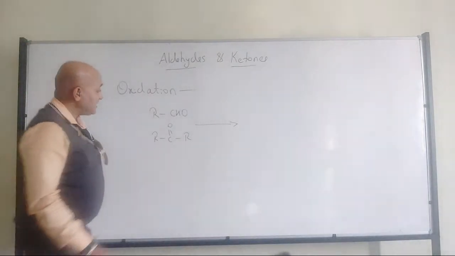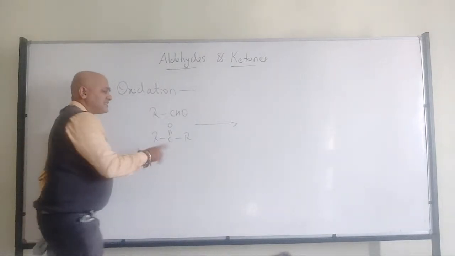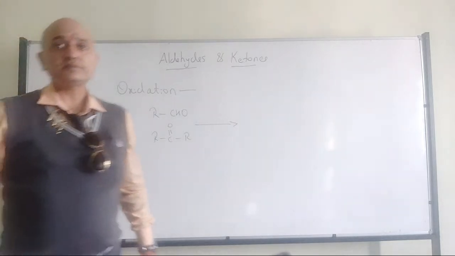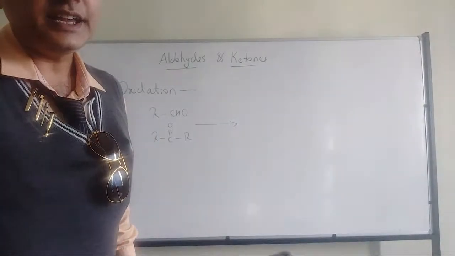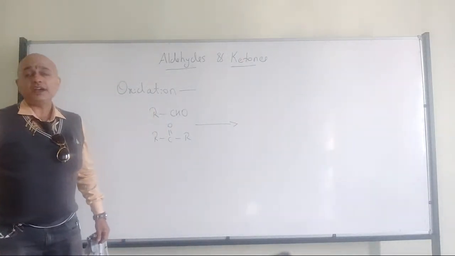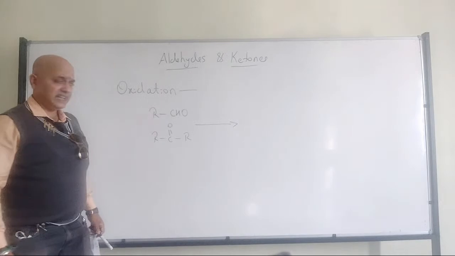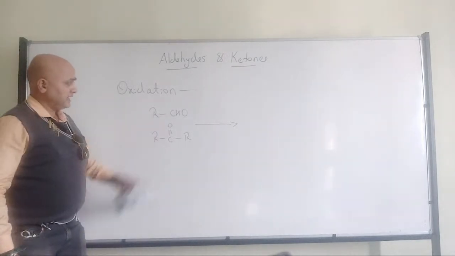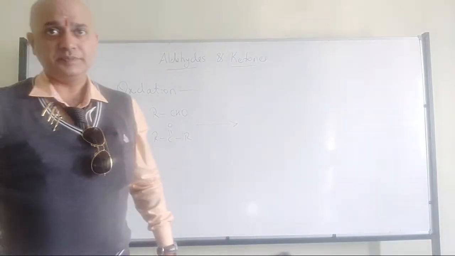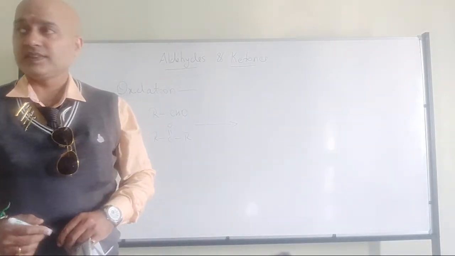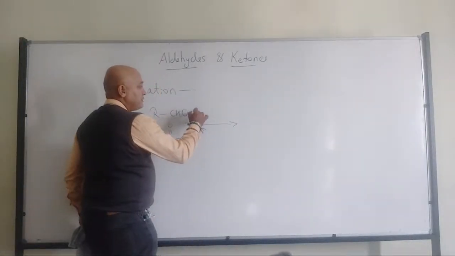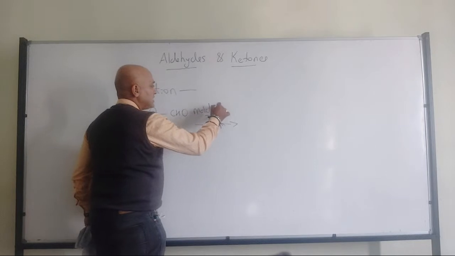So Krishna is telling either carboxylic acid or esters. Is he right? When aldehydes and ketones are oxidized, what will happen? Naturally, we are going with a strong oxidizing agent with respect to the ketones and a mild oxidizing agent with respect to aldehydes. So, in the case of aldehydes, it will be a mild oxidizing agent.